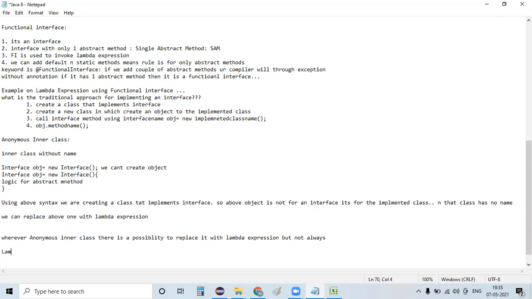This is a small point that you need to consider. A lambda expression is implemented using a functional interface, whereas an anonymous class can support a functional interface implementation, and you can even implement an abstract class or a concrete class. But in order to work with a lambda expression, an anonymous class should implement only a functional interface.